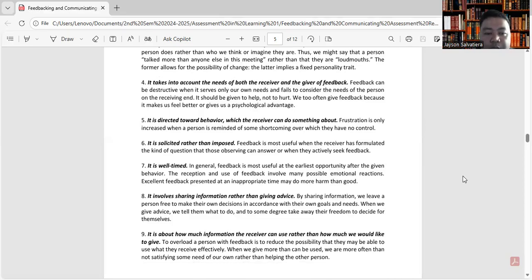It involves sharing information rather than giving advice. So by sharing information, we leave a person free to make their own decisions in accordance with their own goals and needs. When we give advice, we tell them what to do, and to some degree, take away their freedom to decide for themselves. Next is